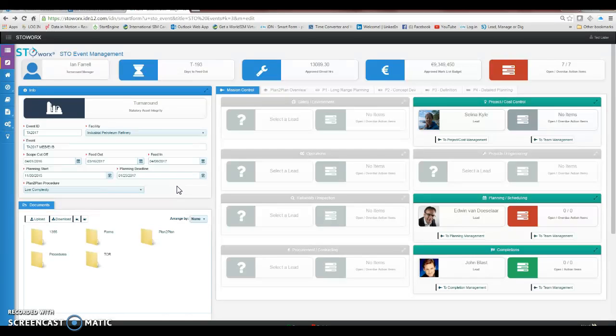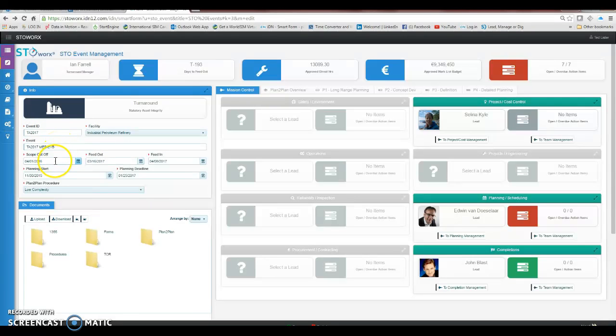So here we're going to talk about what we call a module for plan to plan. And the plan to plan is basically the milestone schedule that begins with the kickoff of the actual STO event. Once we create the STO event, you'll see here we've created a turnaround as a statutory asset integrity event. The turnaround is scheduled event ID TA 2017. The facility is Industrial Petroleum Refinery, and we have an event.